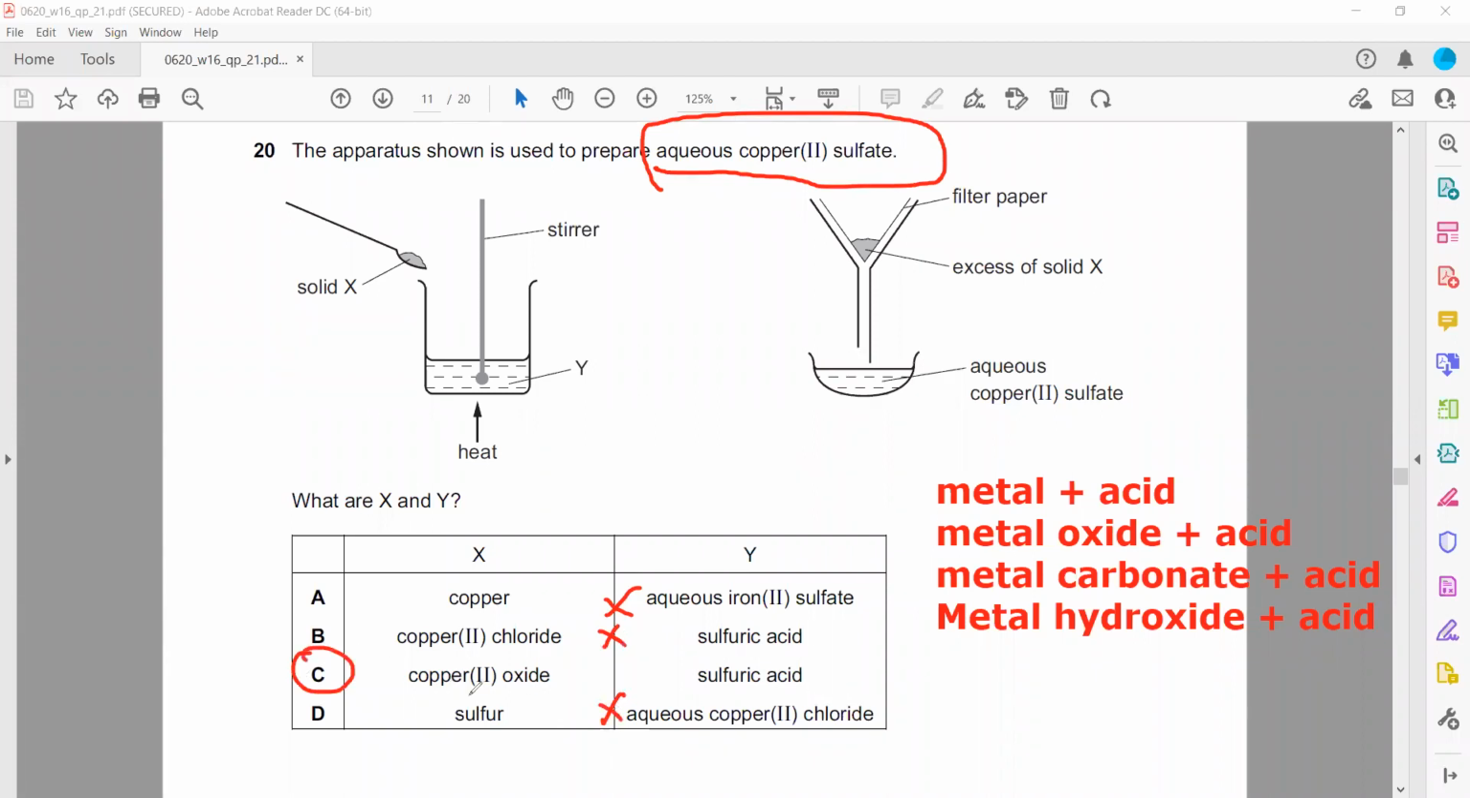So these are the first 20 questions from the October-November 2016 paper. Next session I will discuss questions 21 till 40.